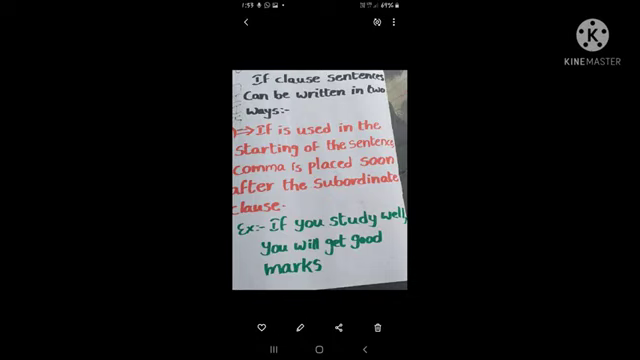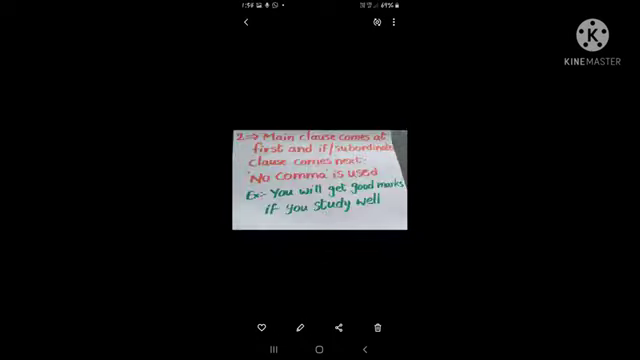Okay. Next, if you want to write the main clause at the start of the sentence, you should not use any comma after the main clause. See, "You will get good marks if you study well." Here, "if you study well" is the subordinate clause, but you wrote the main clause first: "You will get good marks" is the main clause.